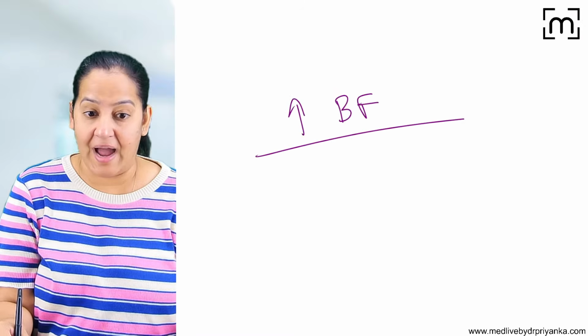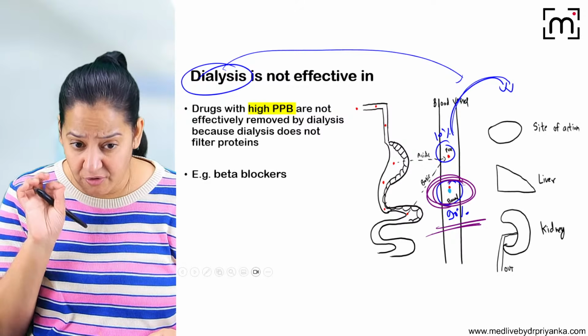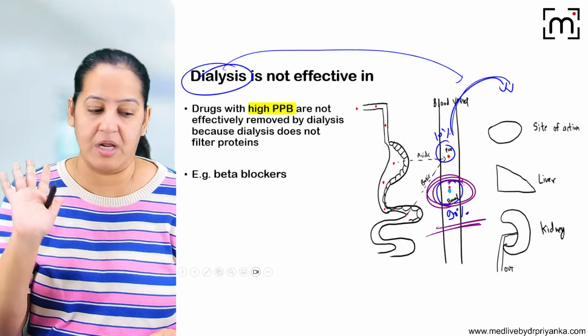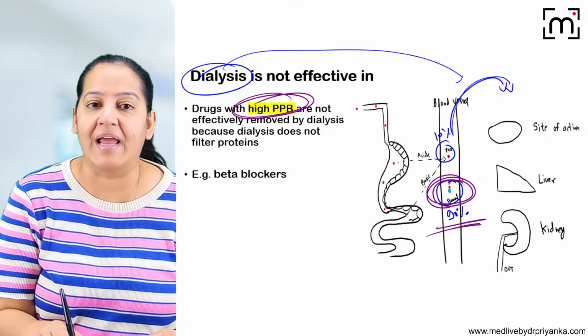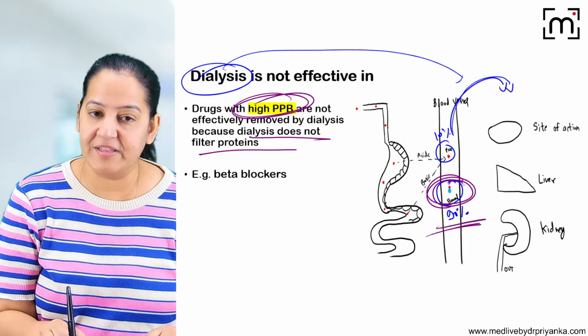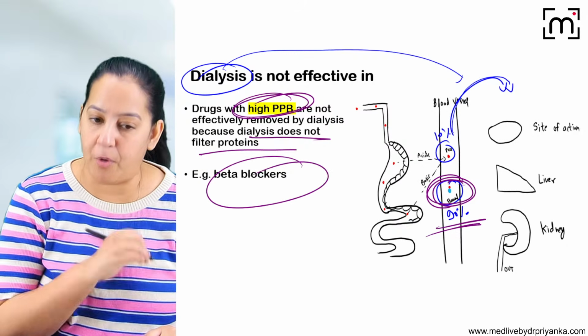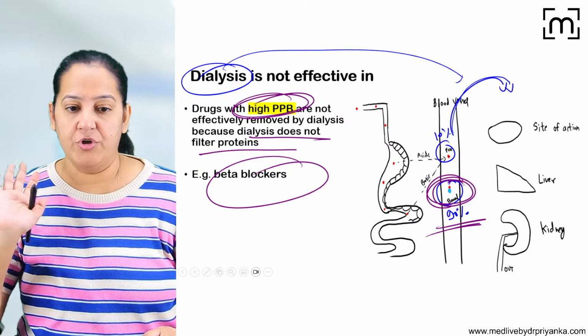When the bound form is high, don't use dialysis. It is a waste of time, waste of money, waste of energy. Don't use dialysis in such cases whenever the plasma protein binding is high, because dialysis is not filtering the protein. It is of no use. For example, a beta blocker is such a drug. So being a doctor, you should know that.